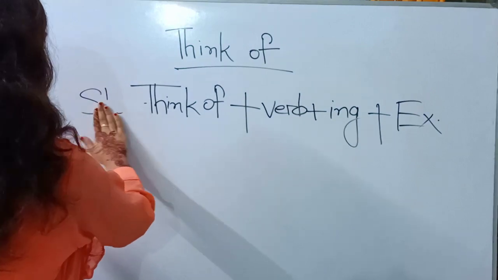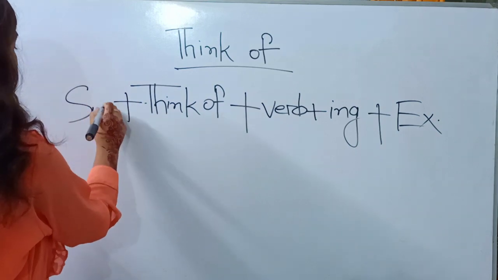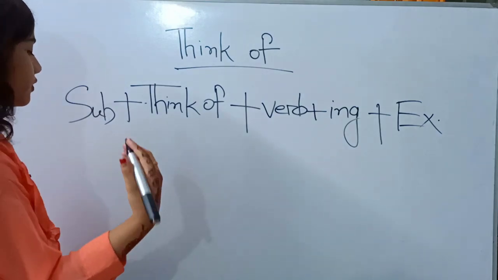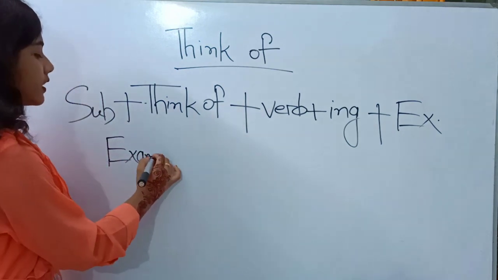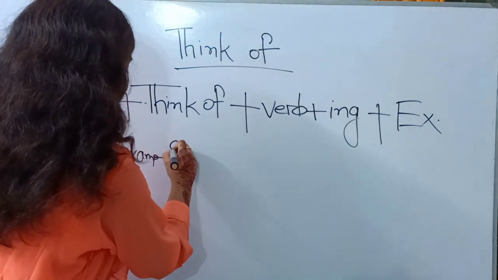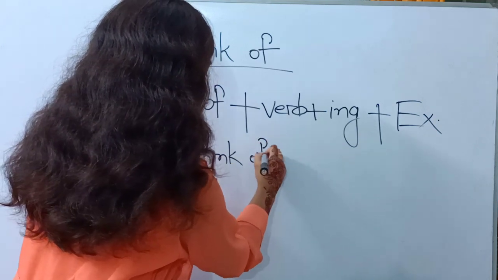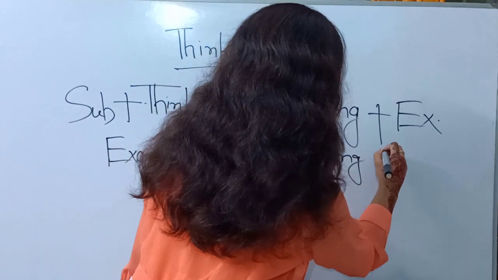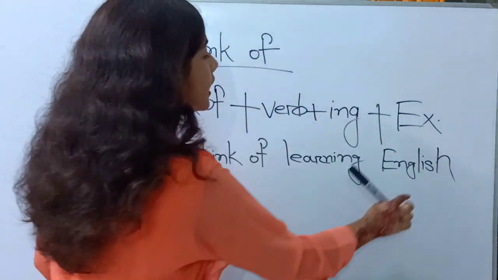At this place you can add a subject, like I. So for example, you are thinking that you need to learn English. So, I think of learning English.